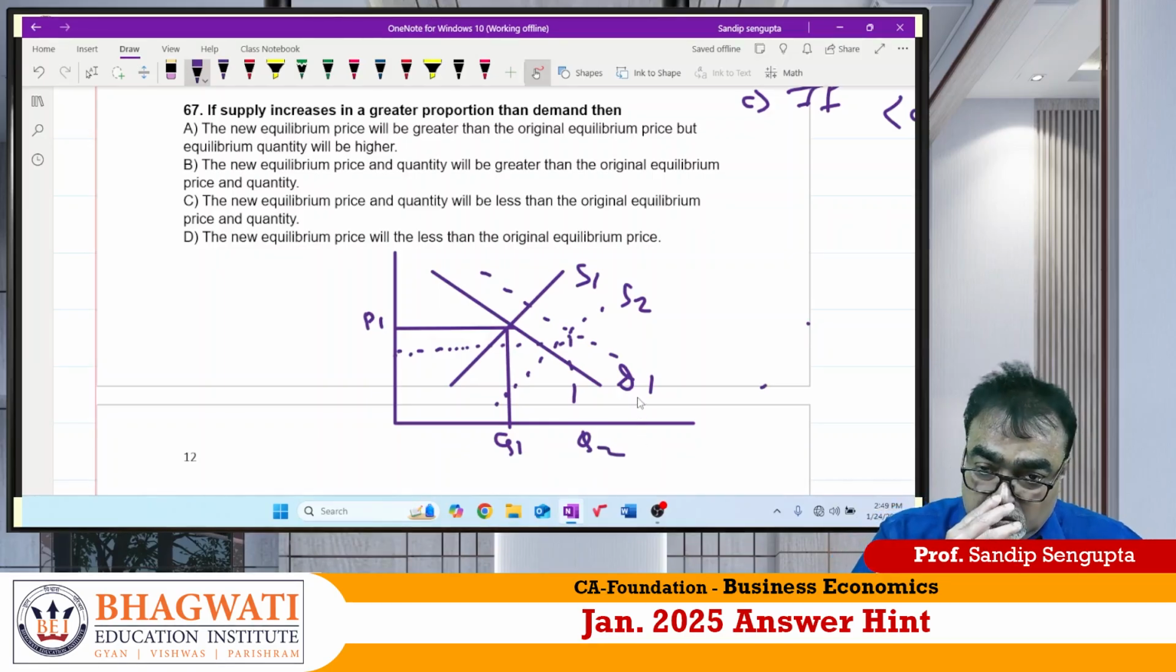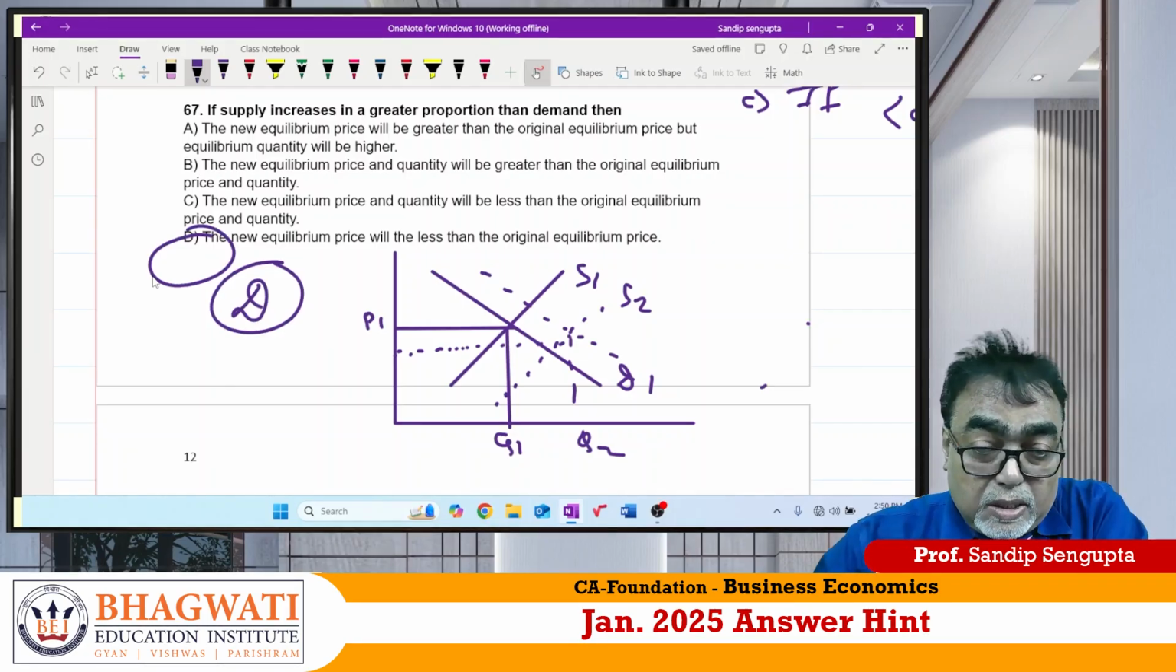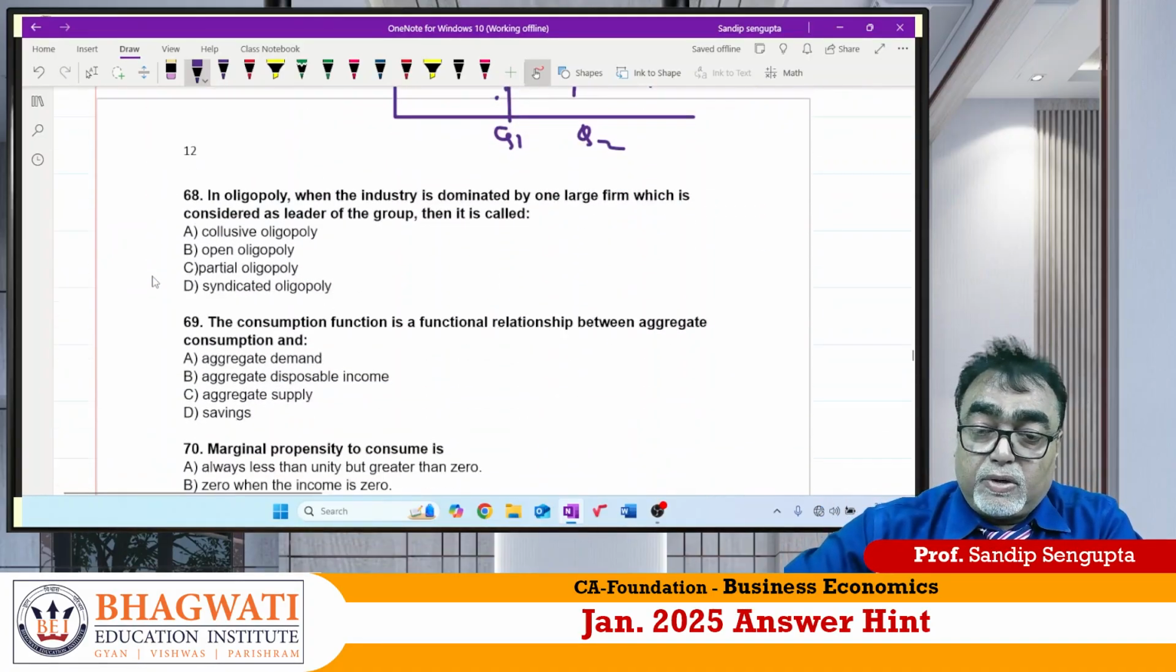Q2. So what should I write? New equilibrium price will be greater or less? No. New equilibrium price and quantity will be greater than original? No. New equilibrium price and quantity lesser than? No. New equilibrium price is lesser than? The answer should be D for Delhi. Without a diagram you cannot understand. So that is why I showed this diagram so that you can relate this answer.